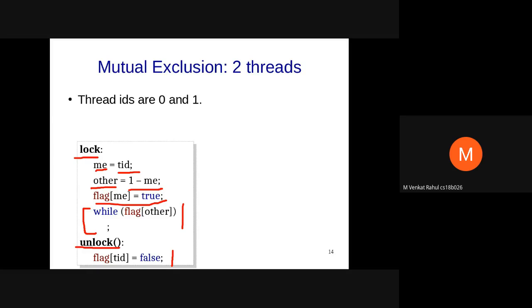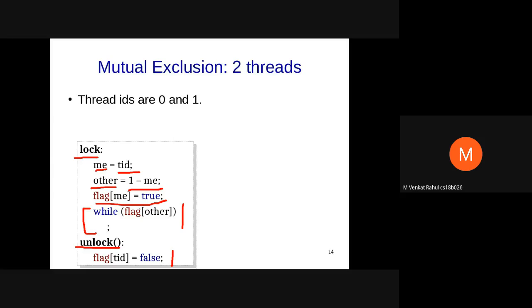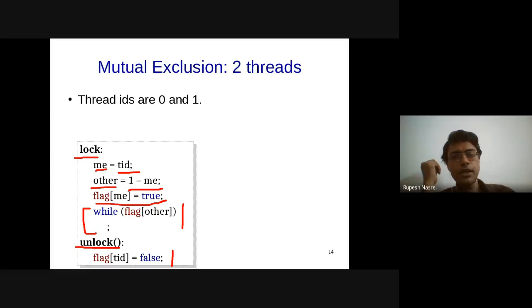Sir, so if both of them are true simultaneously, then both of them will get stuck in a deadlock. Okay. Is it possible that both of them will be true at the same time? So if thread 0 comes in, then it will set flag 0 equal to true, and when thread 1 comes in at the same time, it can do flag of me equal to true, right? Yes, that is correct. So what Venkat as well as Shagnik as well as Rigved and Anish have mentioned are essentially the issues that are occurring in this.